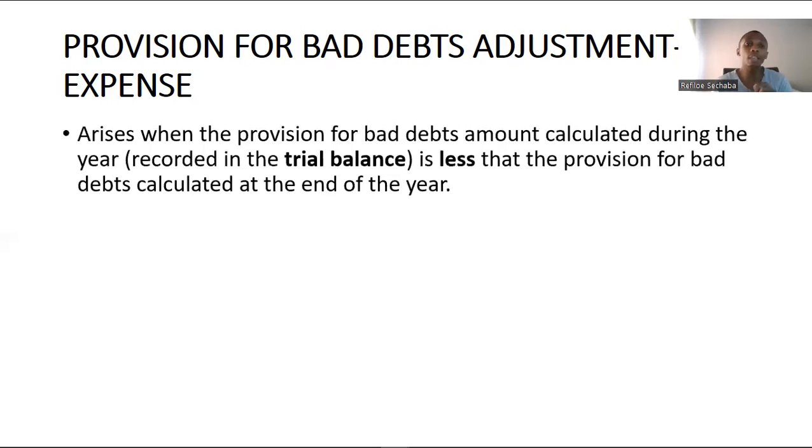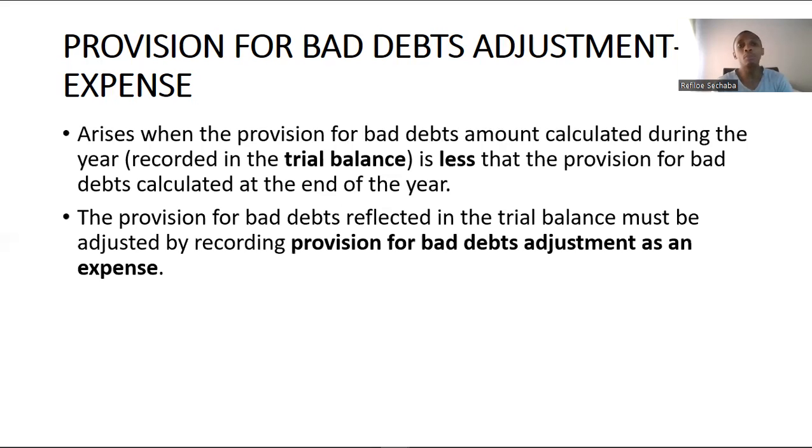And the accurate provision for bad debts will be the one that is calculated by you as you are instructed under adjustments. So if the one that you calculated is higher than the one that is in the trial balance, note that the difference will have to be an expense and will be recorded under operating expenses in your statement of profit or loss. The provision for bad debts reflected in the trial balance must be adjusted by recording provision for bad debts adjustment as an expense, because we need to take it up to the actual provision that we calculated.